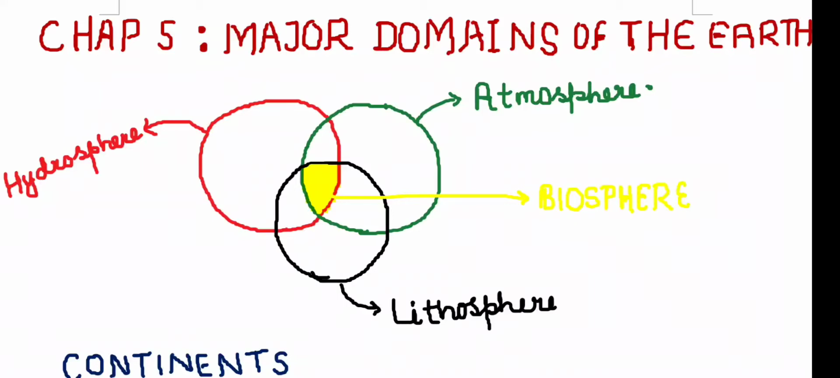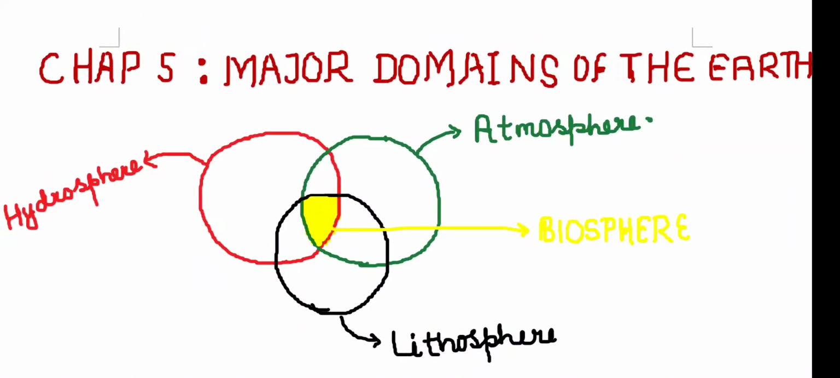Now these 3 primary domains, hydrosphere, lithosphere and atmosphere, where they interact with each other, form a different area which is called the biosphere. This is the domain where life exists on the earth. So what the biosphere is is a very important topic that we have to deal with in this chapter.